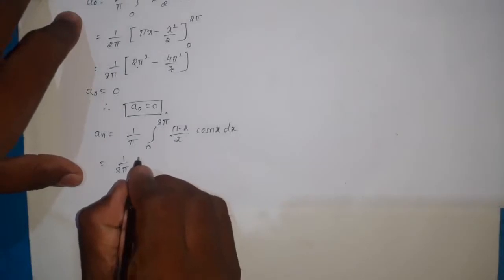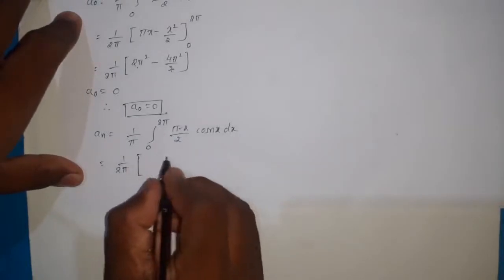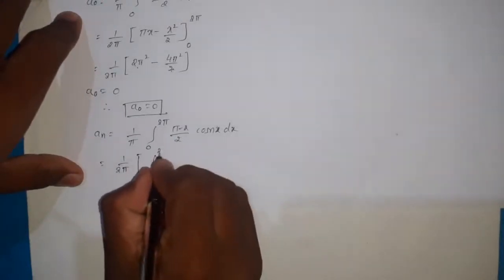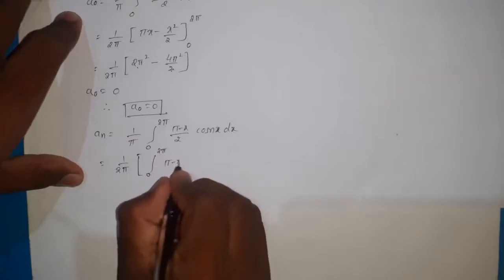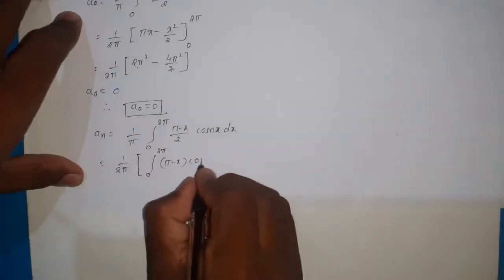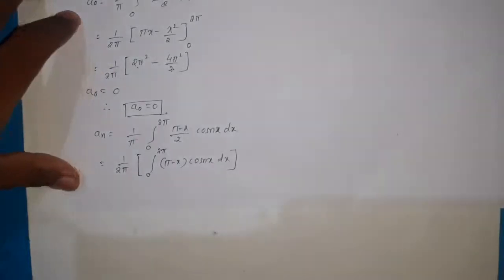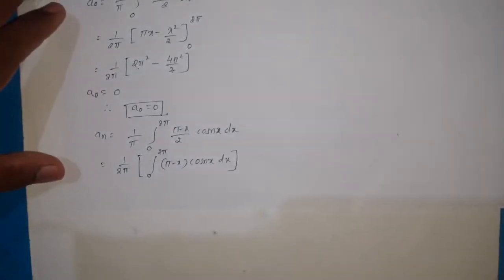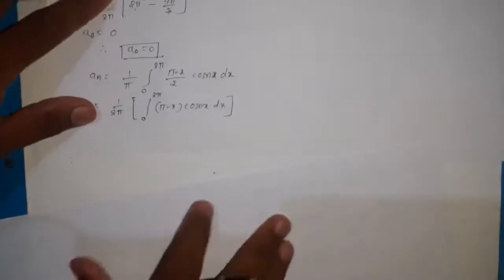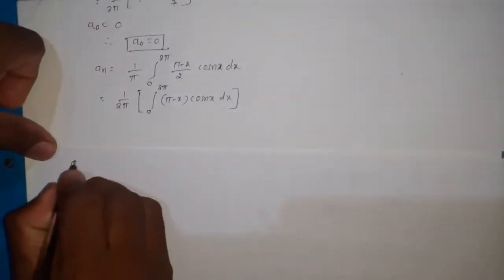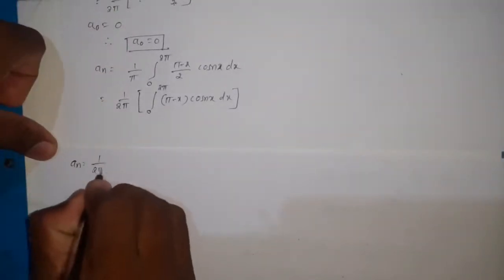Then here remaining is 0 to 2 pi (pi minus x) into cos nx dx. And then an is equal to 1 divided by 2 pi.